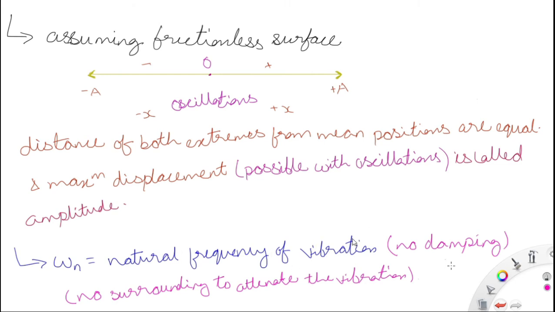Natural frequency of simple harmonic motion means there is no damping, and the body is allowed to vibrate freely, means it can oscillate freely. There is no surrounding to obstruct or attenuate the vibration, and the body can do the simple harmonic motion freely.